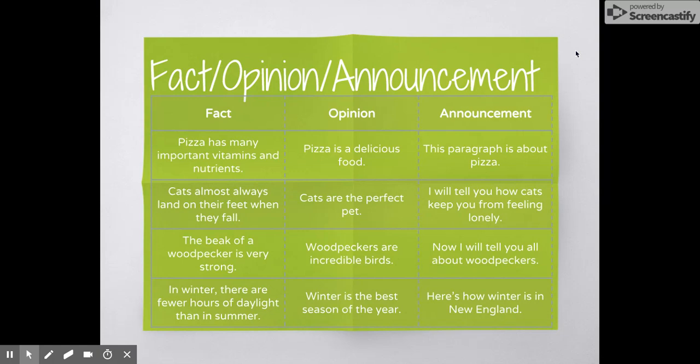Finally, we have information about winter. The fact is, in winter, there are fewer hours of daylight than in summer. You can research that, look it up, and prove it to be true. The opinion, winter is the best season of the year, might be true for one person, but someone else could really love summer. And then the last one, here's how winter is in New England. That's an announcement. It just tells us that we're going to read about winter in New England.